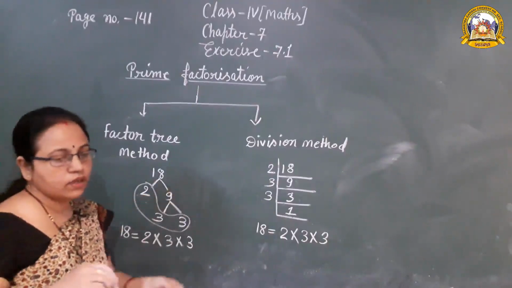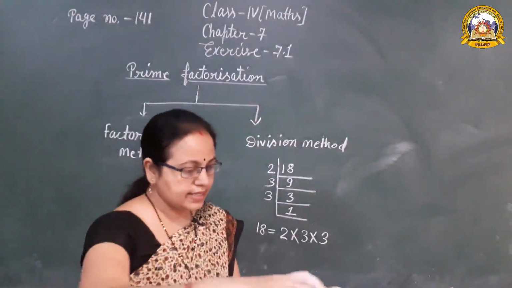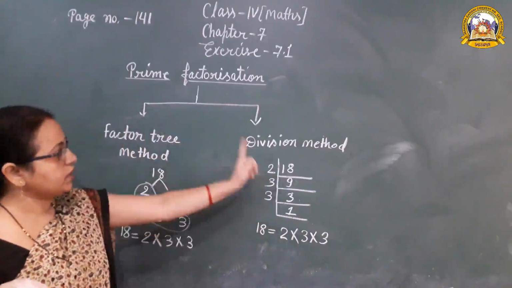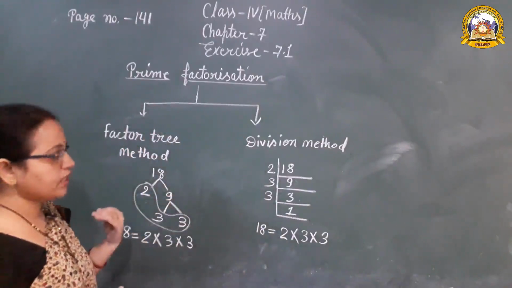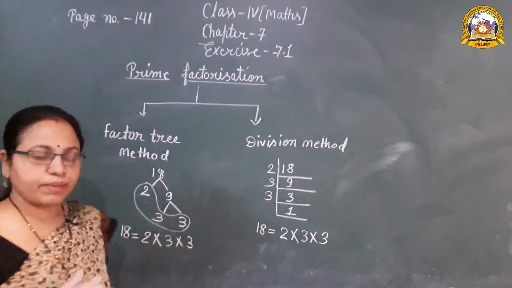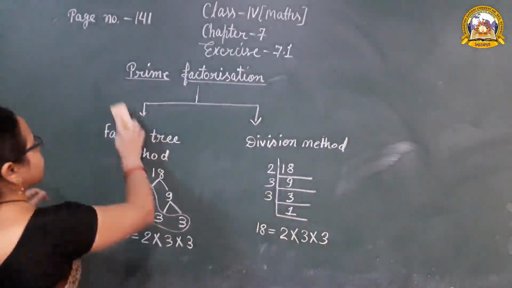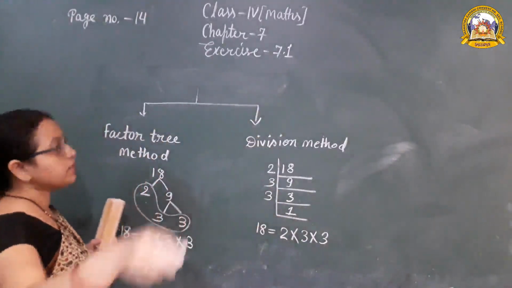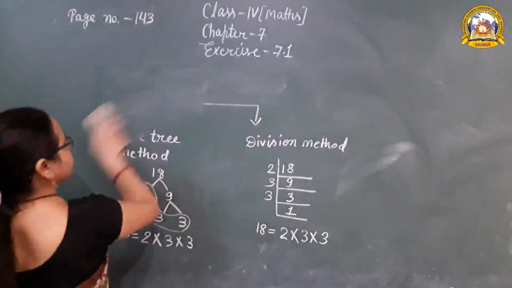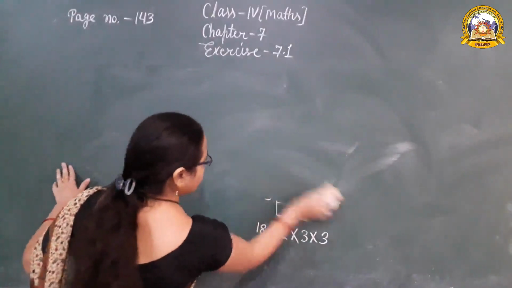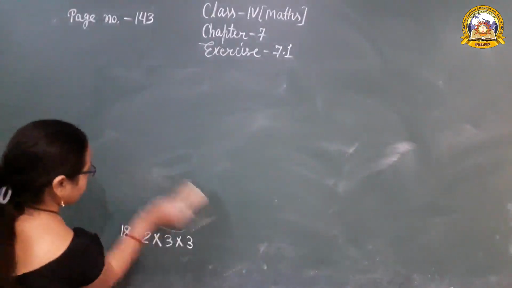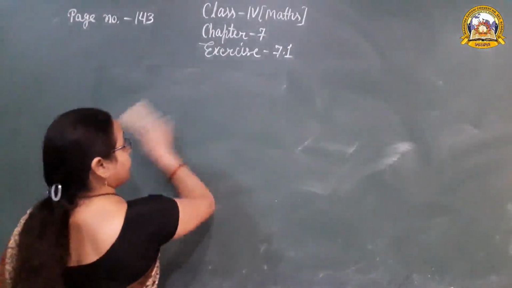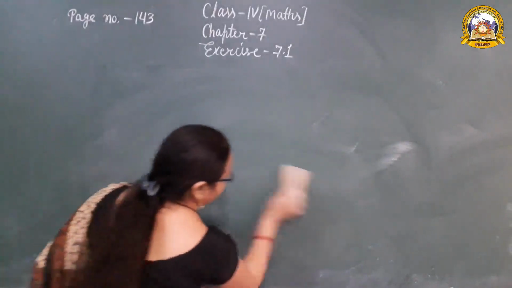Okay. So let's start exercise 7.1. Understood? Prime factorization, factor tree method, division method. So one by one, the questions depend on a particular method. Exercise 7.1, page number 143. Prime numbers are the most important for mathematics, for finding the factorization method.